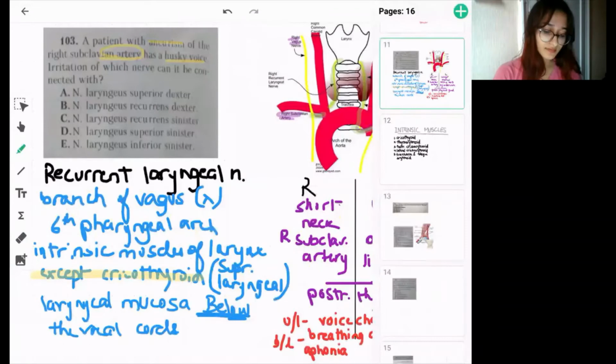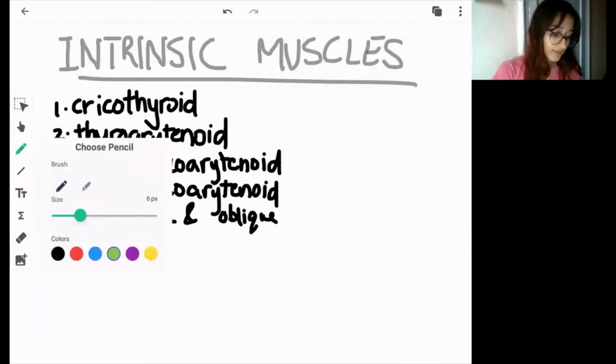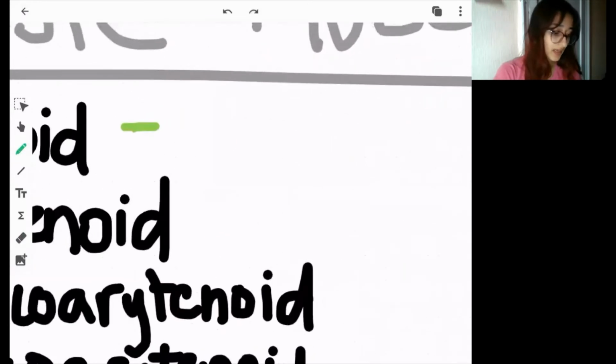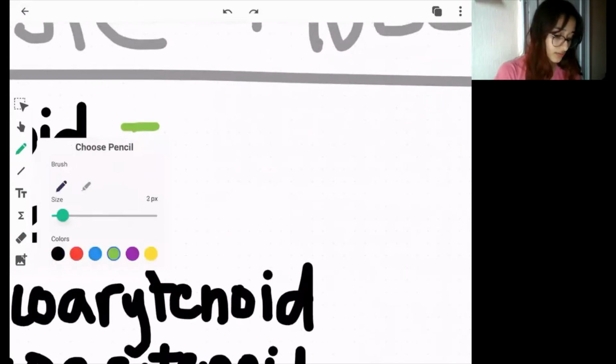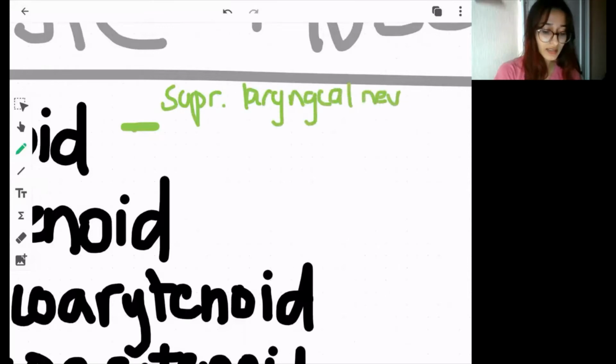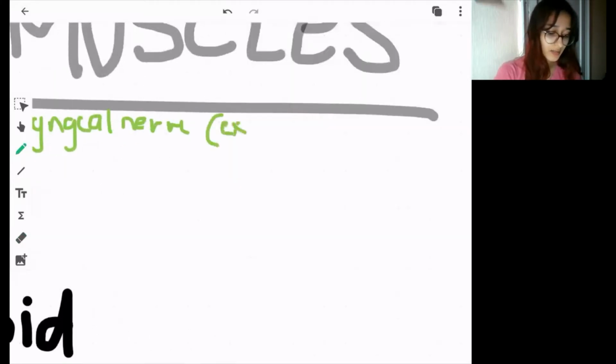So these are the intrinsic muscles of the larynx that the recurrent laryngeal nerve supplies. And if you remember, the cricothyroid was the only one supplied by the superior laryngeal nerve, and that too the external branch.